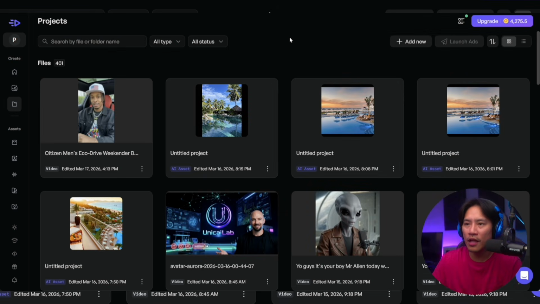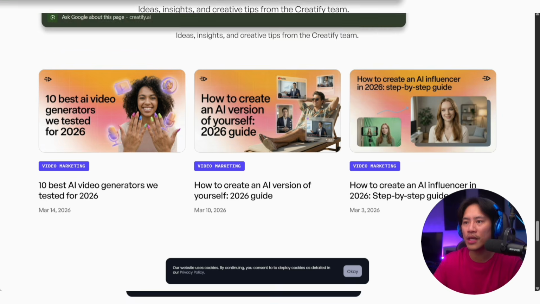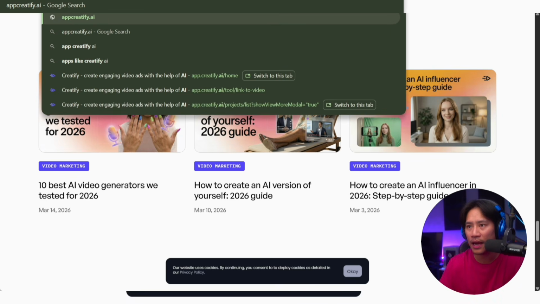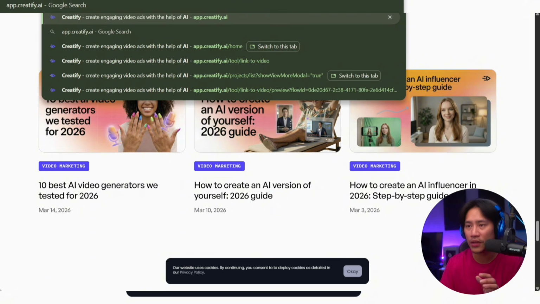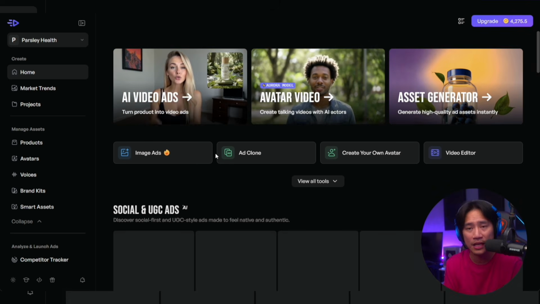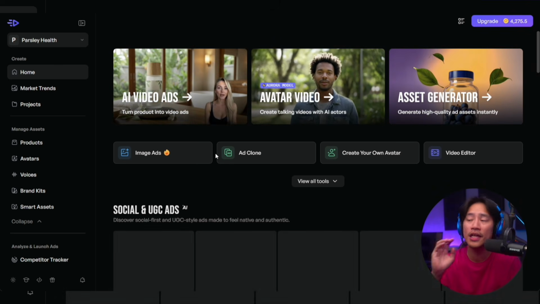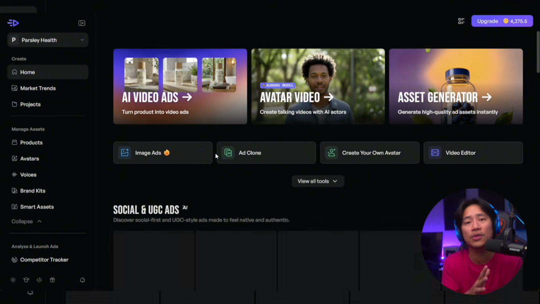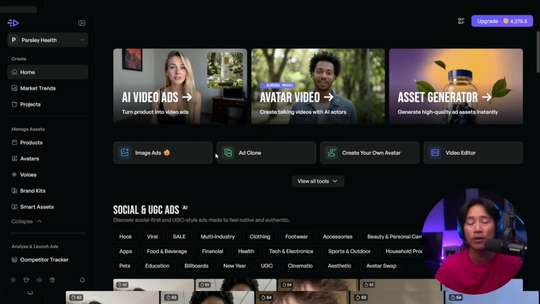All right, so let's do this, guys. Going to app.creatify.ai, it will take us to this. This is what you will see once you are logged in. And guys, go ahead and check them out, because once you log in, you will get some credits for you to go ahead and test it out and see for yourself the power of this one.